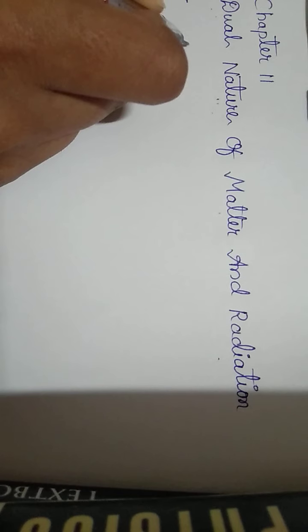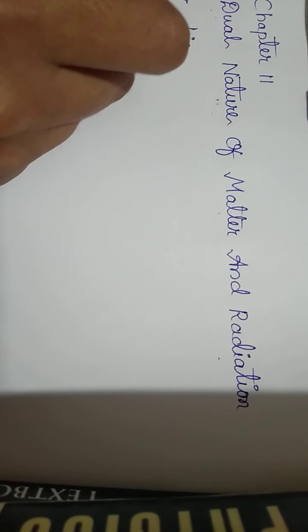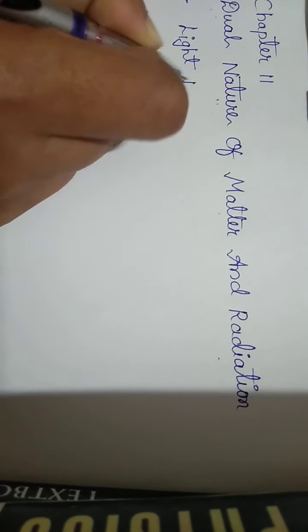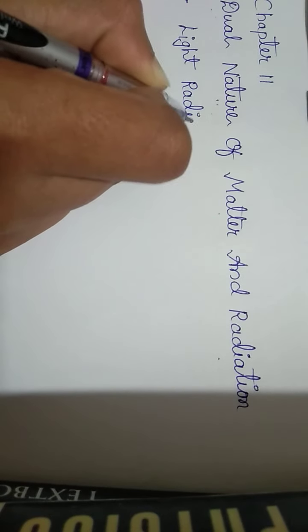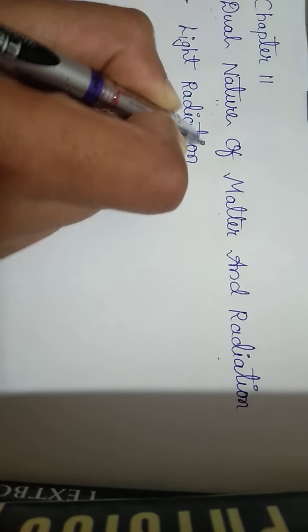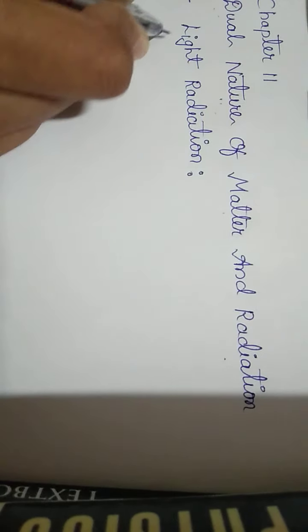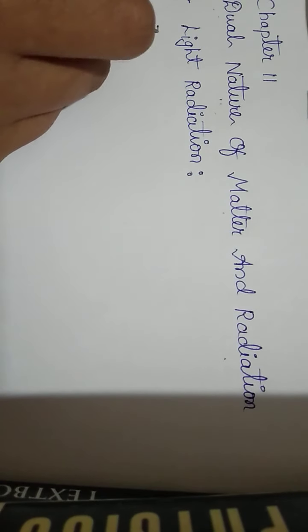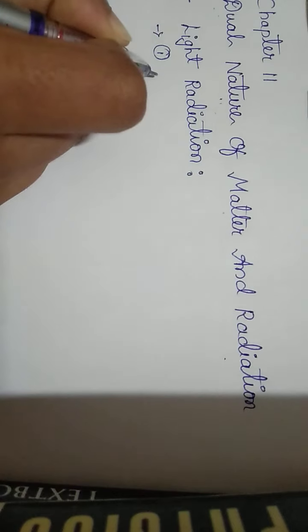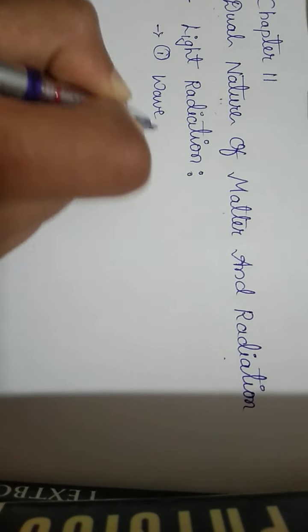First, let us consider the light radiation. What are the two characters of light? First character we already know, that is the wave nature.